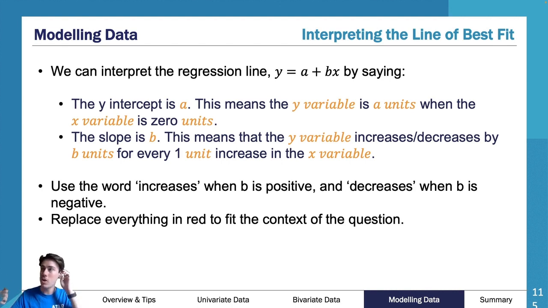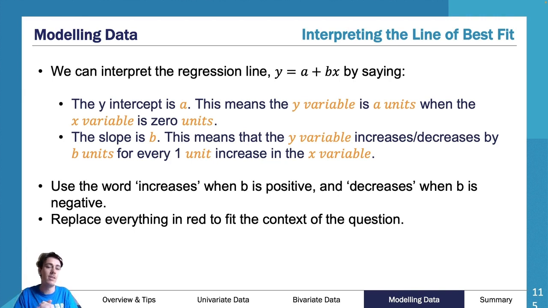Essentially, if I'm asked to describe my y-intercept, if I'm asked to describe A, I say the y-intercept is at, and I get my A value. And again, I'm talking about weight and height. So remember that weight was my response variable. So weight was on my y-axis. So my y-intercept is, let's say A is 15. I say 15, and then weight, maybe it's in kilograms, I say is at 15, full stop. This means the y variable, which was weight, is 15 kilograms. So at the start, you don't want to say 15 kilograms. You want to say my y-intercept is at 15.